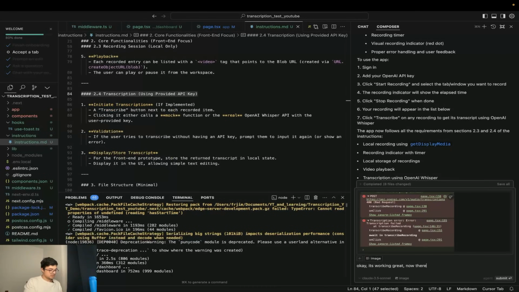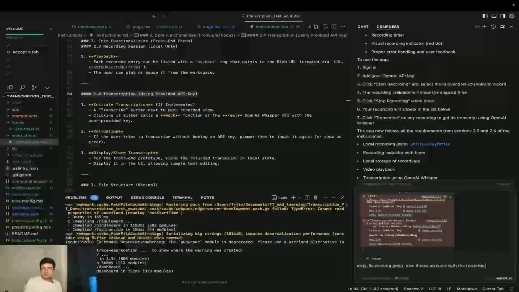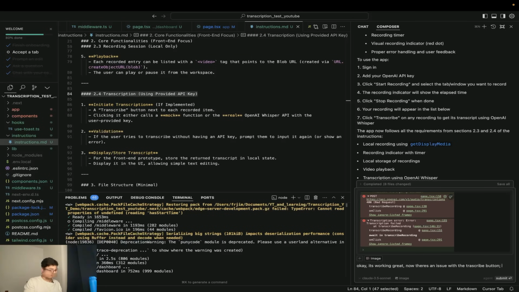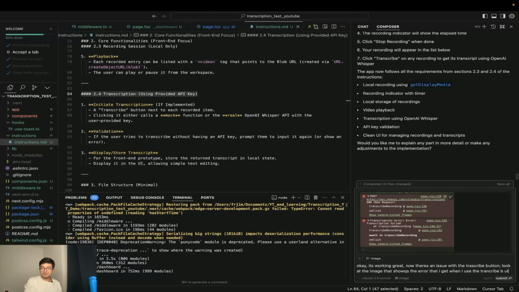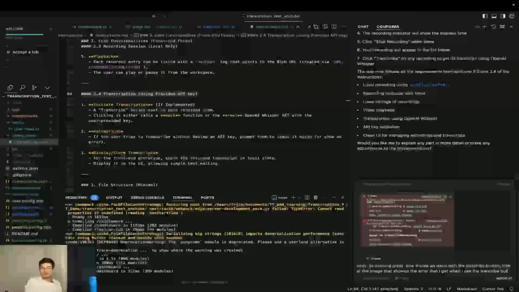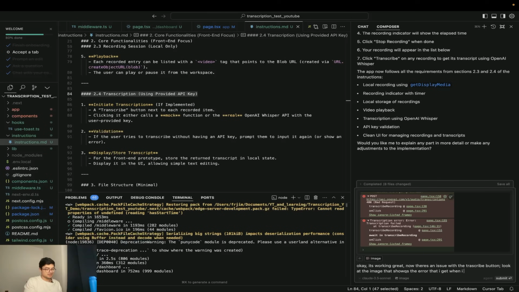Now there's an issue with the transcribe button. Look at the image that shows the error that I get when I click the transcribe button.